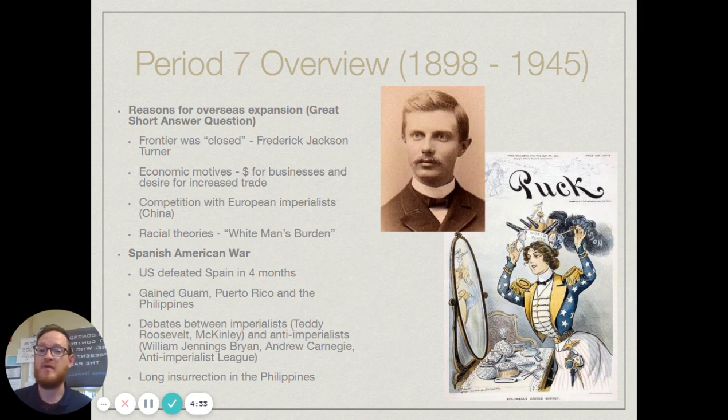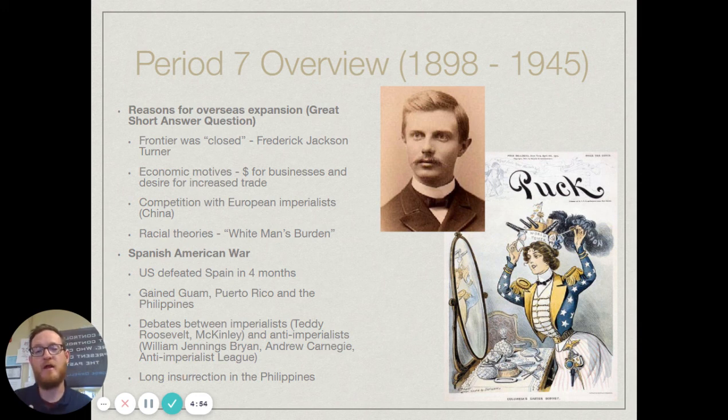And certainly, there were some people that really wanted to do that. I really do think that money, though, was the primary motivation behind this, as it is a lot of times for things that happen within history. So, that brings us to the Spanish-American War. Again, the reason for that war really starts with Cuba.